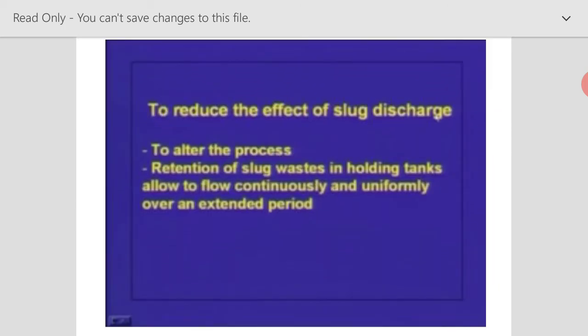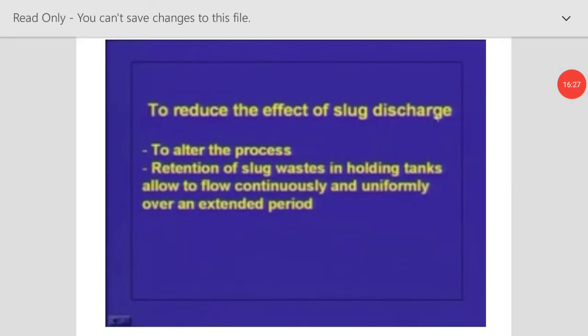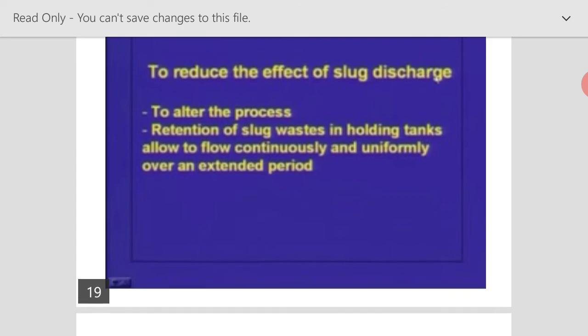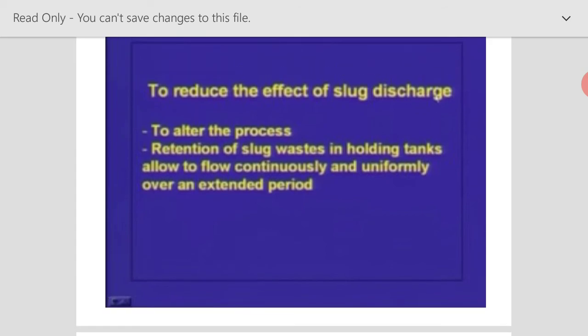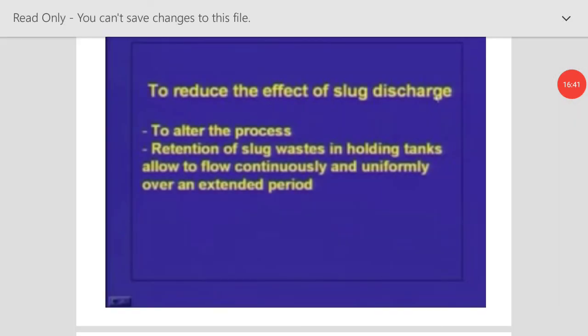So how to achieve this is we can alter the process, or we can retain the slug waste, that is the intermittent waste, in a holding tank for a specific period of time, and then allow it to flow continuously and uniformly over an extended period. So these are the various ways where we can reduce the volume of the wastewater being disposed of, so that ultimately the wastewater sent for treatment will also be reduced, and finally the wastewater sent for disposal will also be reduced.